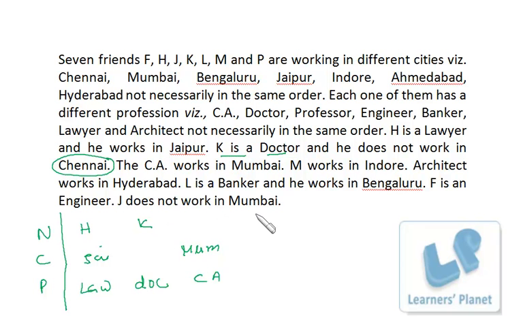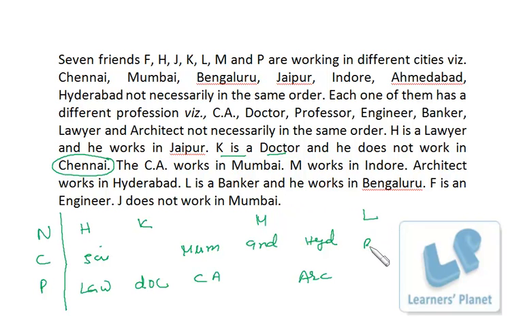M works in Indore. So again M and Indore combination. Then architect works in Hyderabad. So we have architect and Hyderabad. Again a new column. L is a banker and he works in Bangalore.